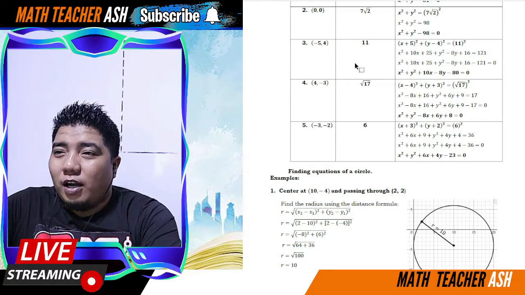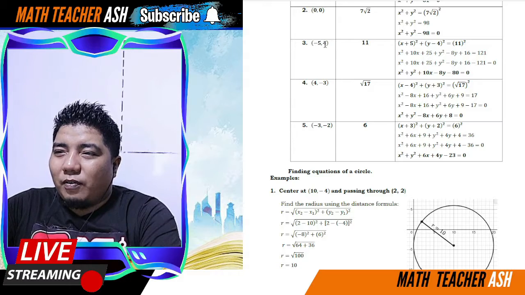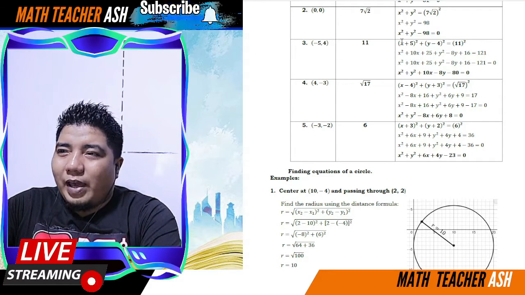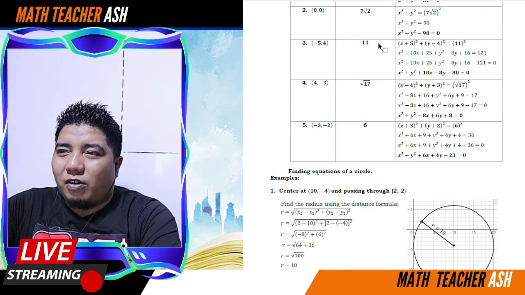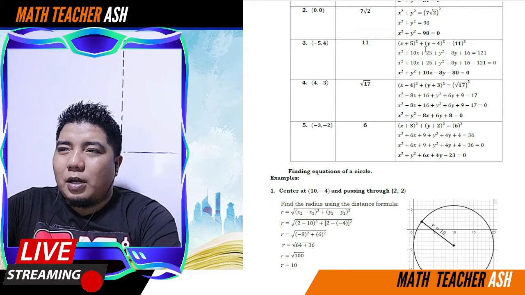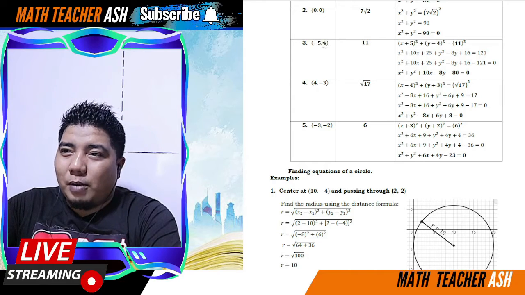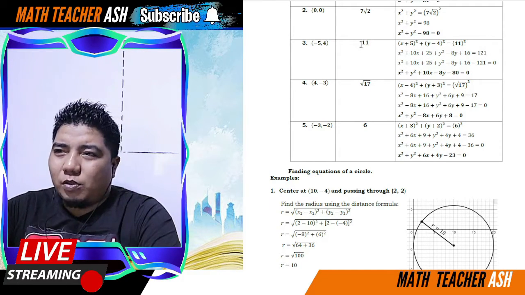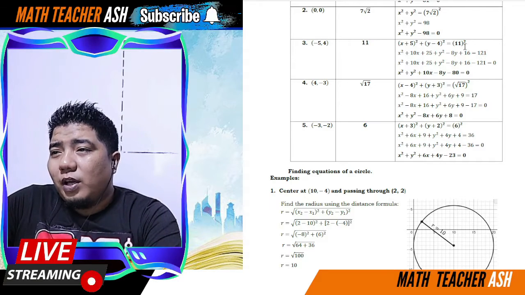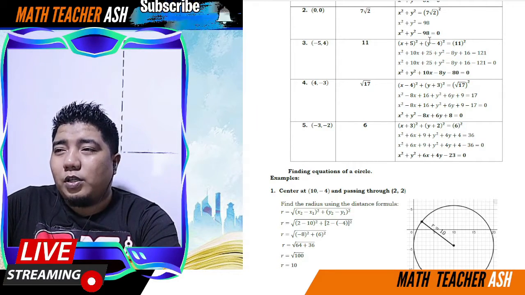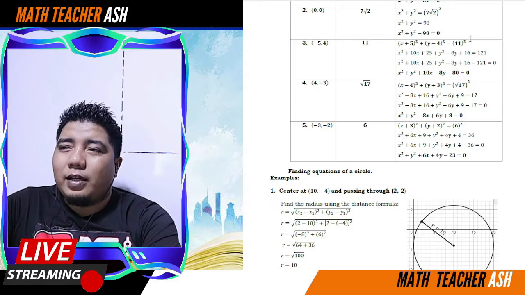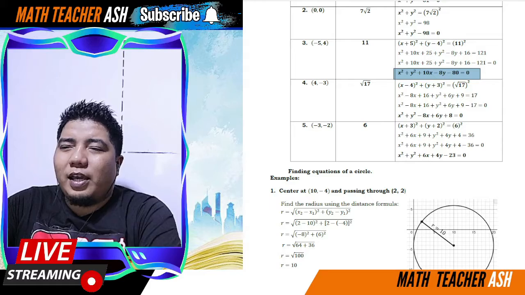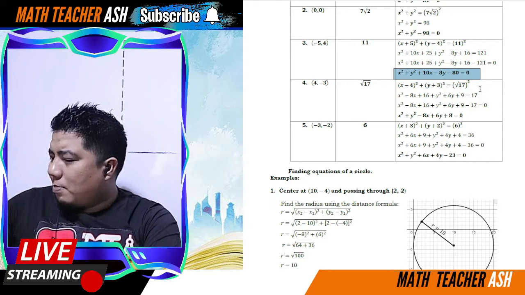Alright, so for here naman, negative 5, 4. So, pag i-form natin ang standard form, we have x plus 5, kasi opposite. Alright, x plus 5 squared plus y minus 4. Okay, minus 4, kasi opposite din dito. Then equals 11 squared. Okay, so same goes. So we have 11 squared is 121. So katulad lang kanina, you expand it and then you transpose it to the other side and you will have this answer. Okay, so napakadali lang, my dear math learners.